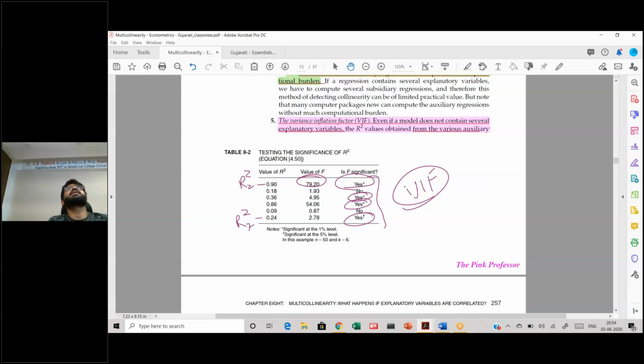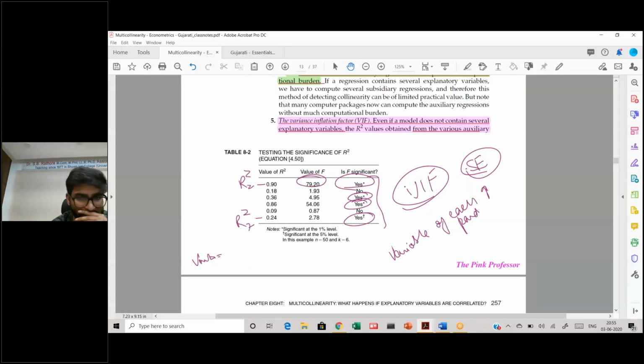Now what we will see is that in case of a model which will have high multicollinearity, we already know that the variance of each parameter will increase. Remember, because all of them will have standard errors. Standard error, and what is the variance? For example, if you remember, in a very simplistic model, the variance is dependent on the standard error. So if that kind of explodes, the variance will increase.